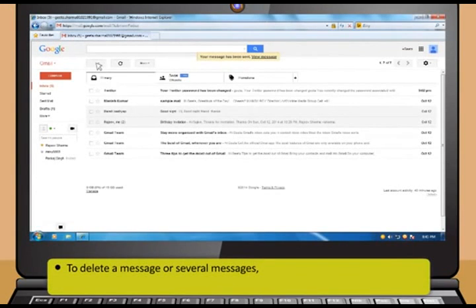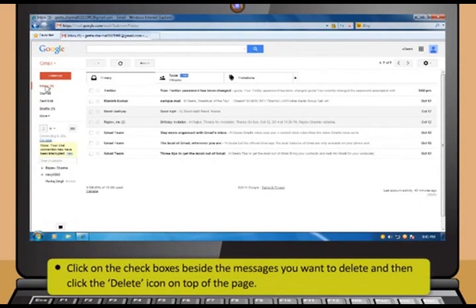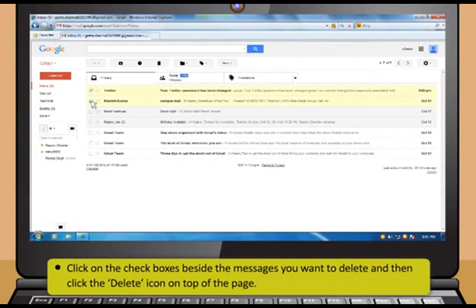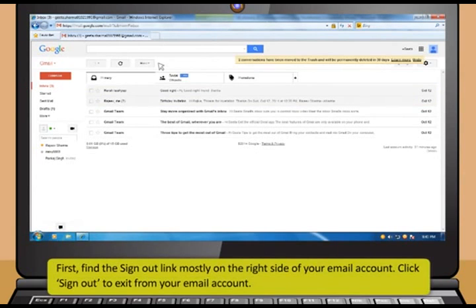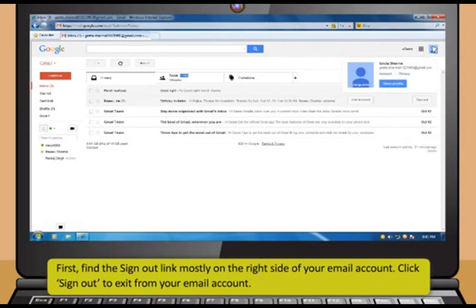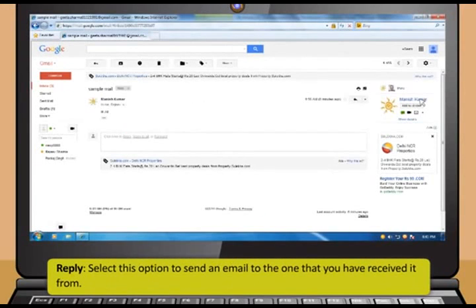To delete a message or several messages, first click Inbox. Then, click on the check boxes beside the messages you want to delete and then click the Delete icon on top of the page. To sign out, first find the Sign Out link mostly on the right side of your email account. Click Sign Out to exit from your email account.